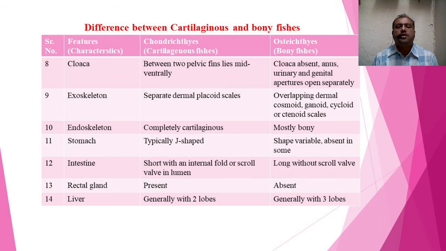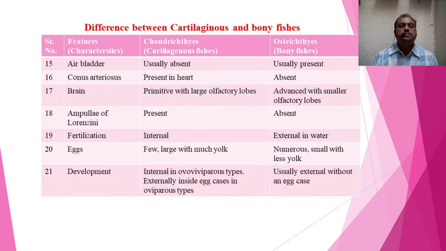If we see the liver, in cartilaginous fish, they are having generally 2 lobes of liver, but in bony fish, they are generally having 3 lobes of liver. If we see about the air bladder, in case of cartilaginous fish, the air bladder is absent, but in bony fish it is present.